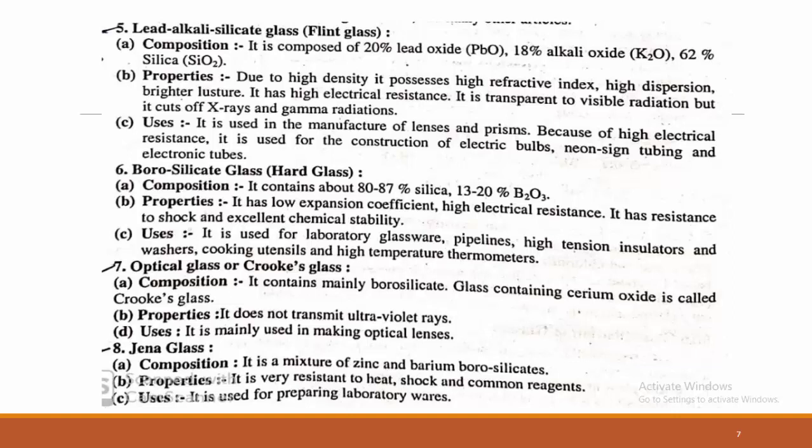And the last one is Jena glass. What is Jena glass? Its composition is a mixture of zinc and barium borosilicate. Properties: it is very resistant to heat, shock, and common reagents. It is used in the preparation of laboratory wares.